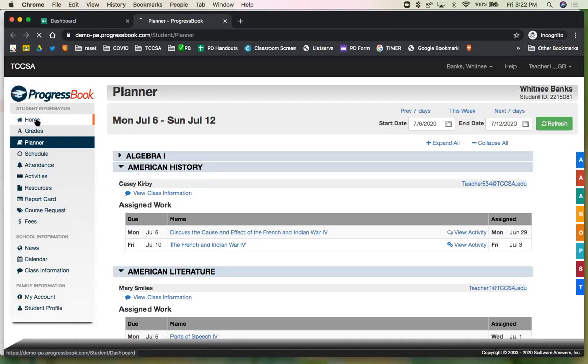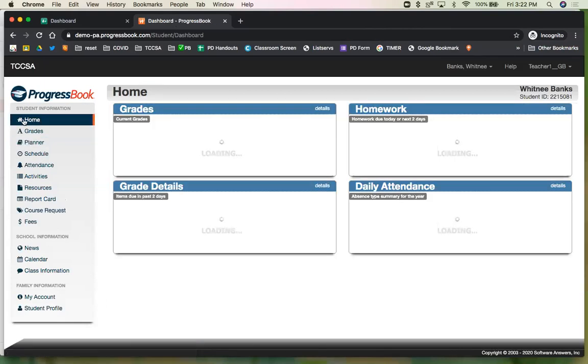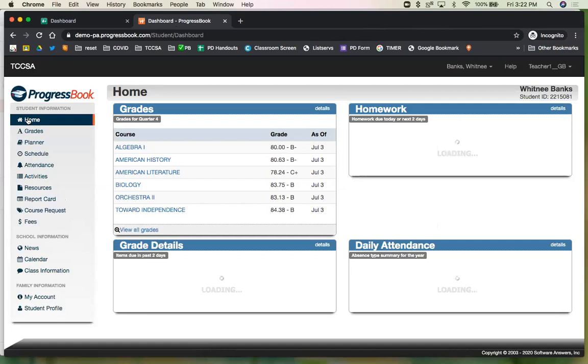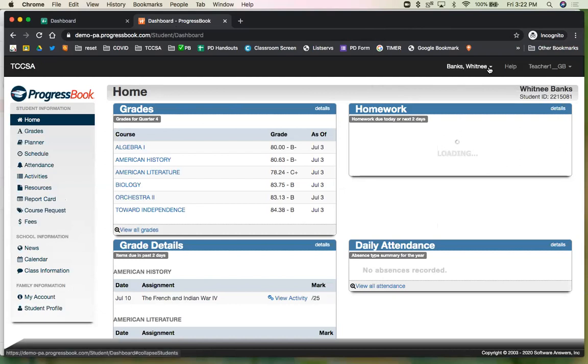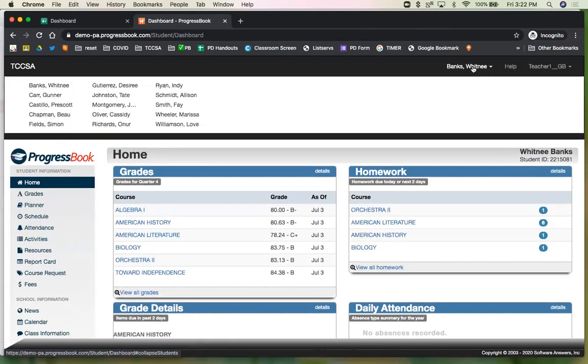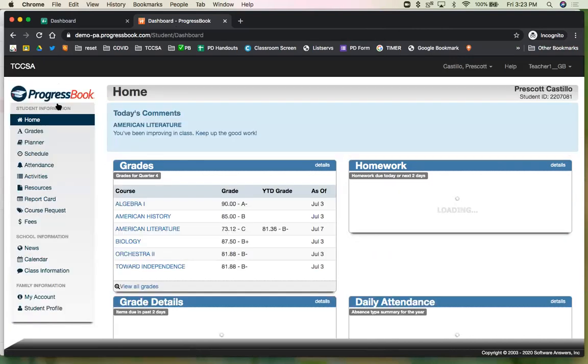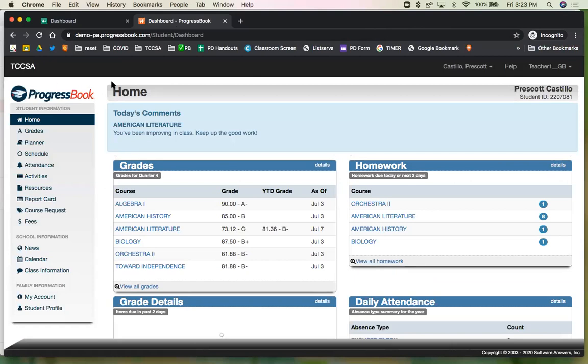Now, they would land on the home page. So if you click on that home in the left, here we see our first student in the class. So we have access to the entire class. Now, Whitney did not have a comment. It was Prescott. So when I click on Prescott's name, this is what it would look like for the parents and the students. That today, or daily comment, is going to be at the top. It would indicate what class it came from and the text.